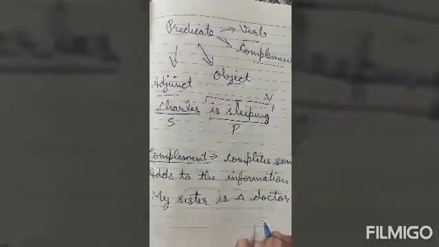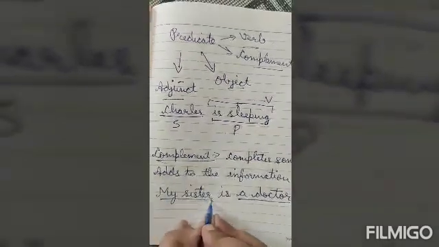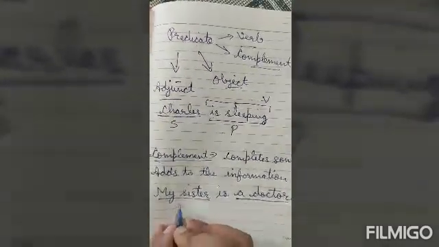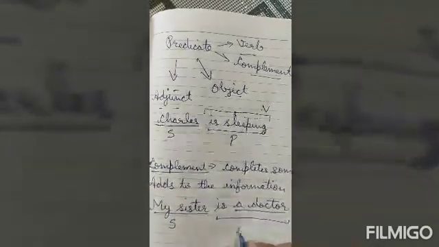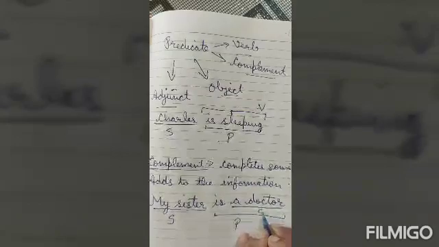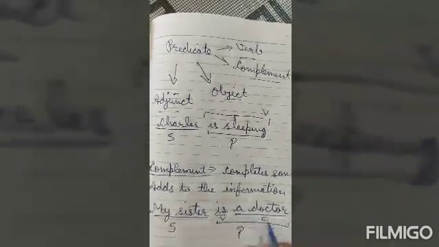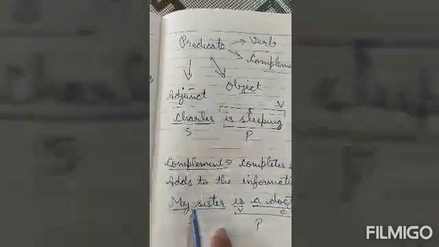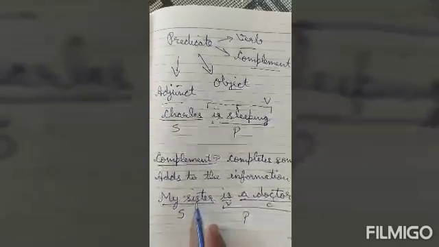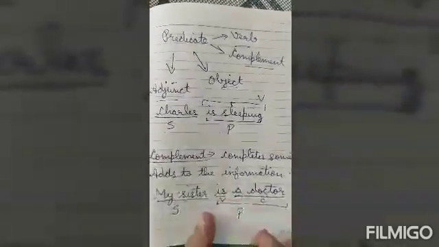Here the word doctor, a doctor, is adding to the information about my sister. My sister is subject and this part is predicate. A doctor is complement and is is verb. So a doctor is complement because it is adding information to the subject my sister. It is telling something about the subject.